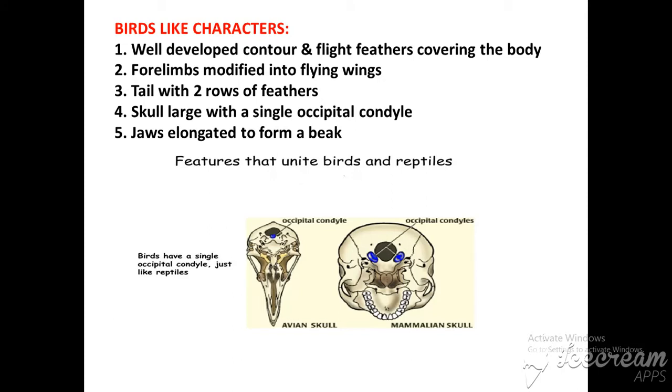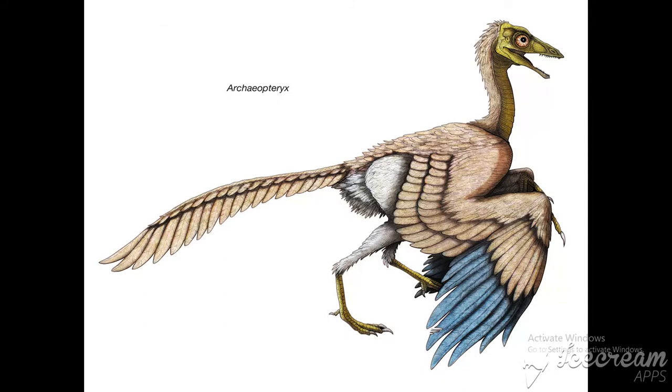What are the bird-like characters of the Archaeopteryx? First, well-developed contour feathers that give specific shape to the bird, and flight feathers that cover the body. Second, forelimbs are modified into flying wings. Third, a tail with 2 rows of feathers is present. You can see in the diagram the forelimbs are modified into wings and the tail has feathers.